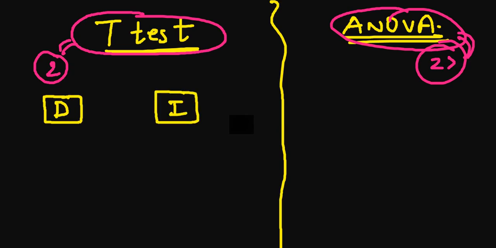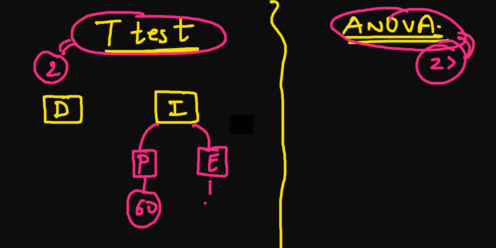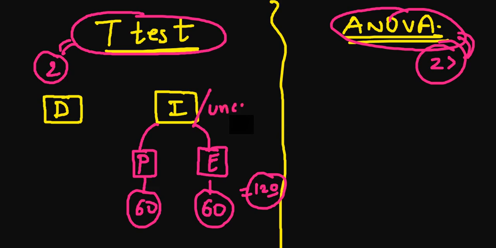And what does this mean? In the independent sample, you will use two groups. Let's suppose you want to calculate the mean difference between the psychology students and the economics students. Let's suppose there are 60 and 60 students. So how many total students are there? There are 120. This is an example of an independent sample. You can also call it the uncorrelated sample, or the unrelated sample, whatever the un may be. Now are we doing a PhD? But still okay.